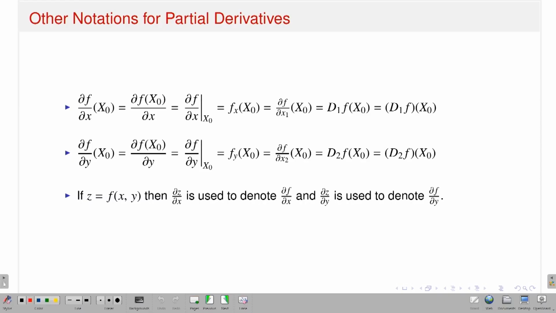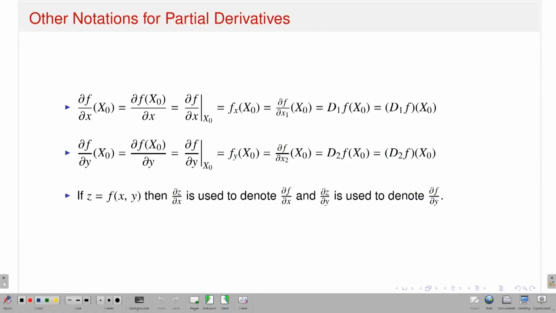Okay, so these are various notations you will see in many books. Some of the books use other notations, but all are the same. Sometimes it is written as del f del x at x naught, or del f at x naught divided by del x, or with a line. Or sometimes it says f suffix x at x naught, or del f del x1 at x naught.